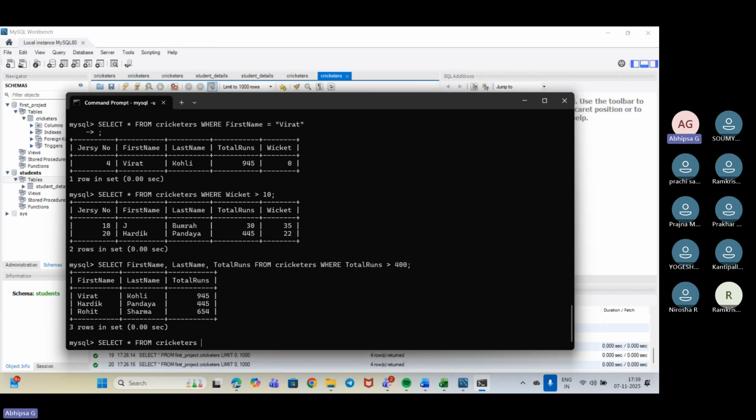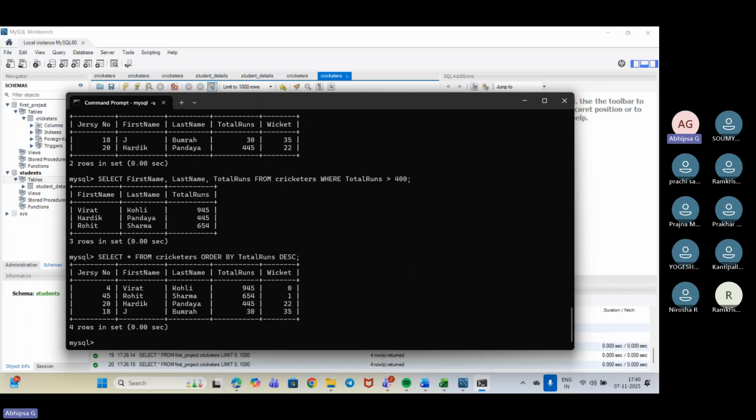We will be using order by total runs, right? And in what format? In descending format. So DESC, semicolon. Now it has been changed based on the order. So Virat Kohli did better, then Rohit, then Hardik, then Bumrah.